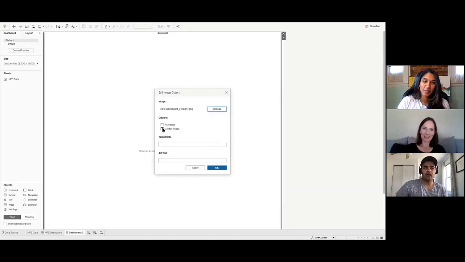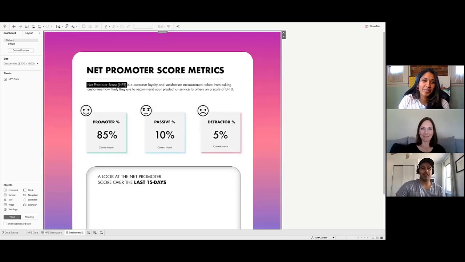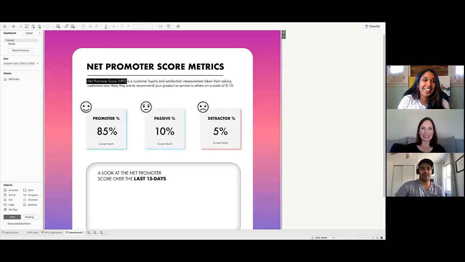So click apply, but if you want to, you can also center the image. I don't really do that all the time, but it doesn't really hurt, right? You can center the image. Yeah, let's just go ahead and click center image. So let's apply the image, click OK, and here's what our dashboard looks like.